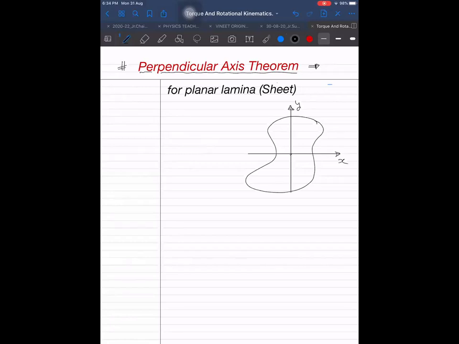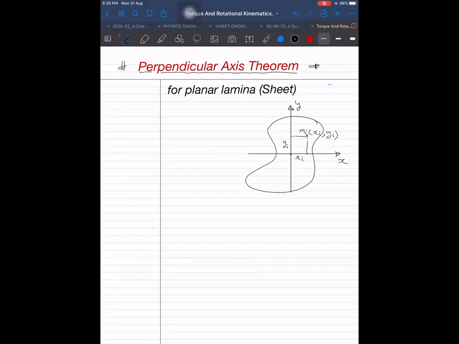And what is the statement of the theorem? Rather than stating it, which is more difficult, it is much easier to write the mathematical equation, and I will just prefer to give the mathematical equation. That is enough. Take a small particle of mass mi at (xi, yi). xi is the distance from the y axis, and yi is the perpendicular distance from the x axis.